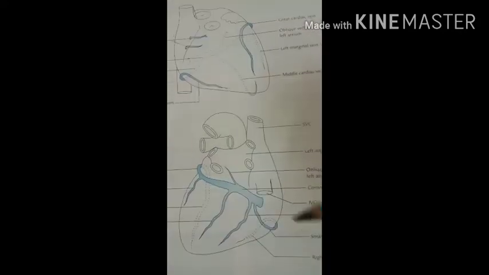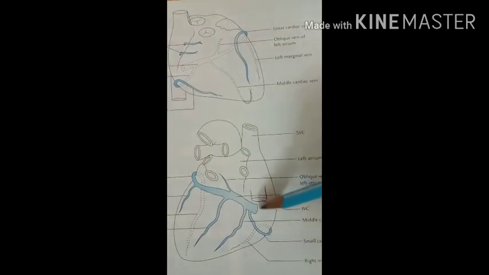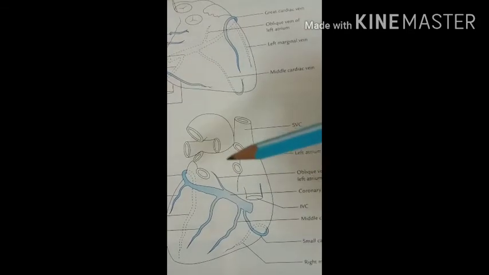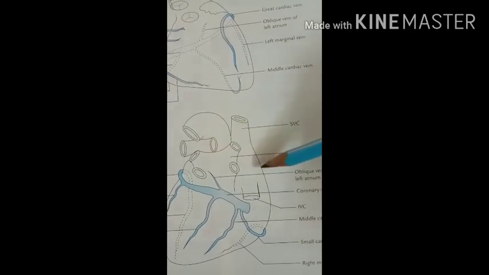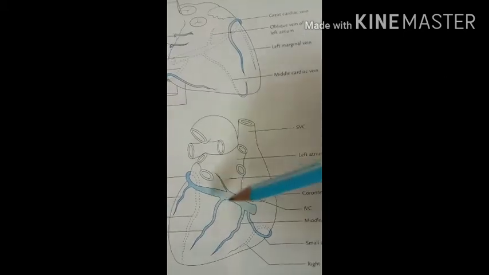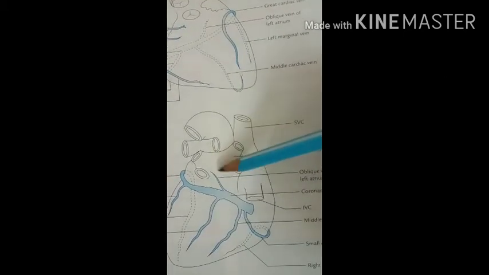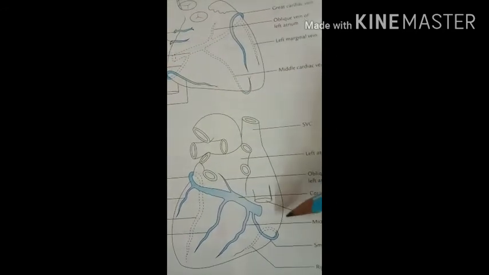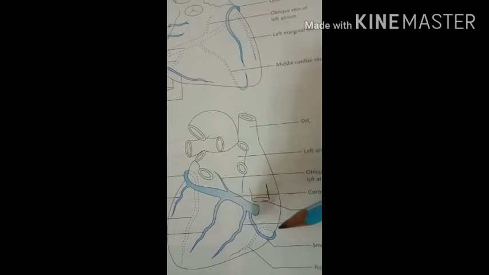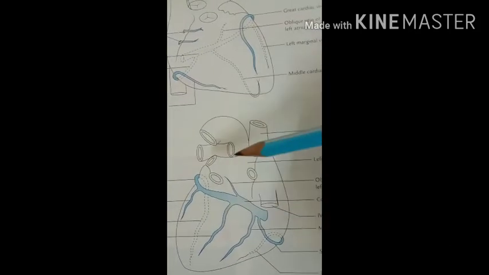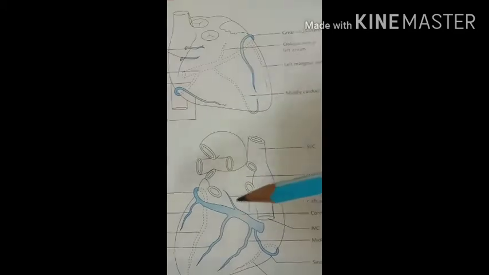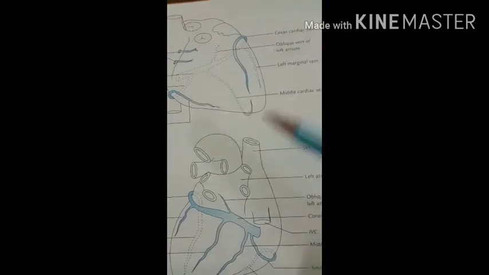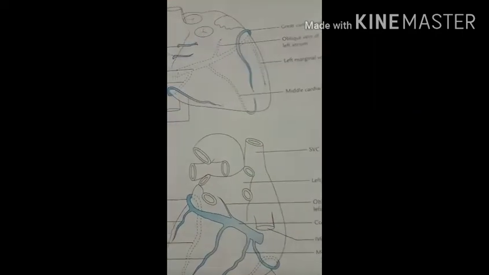Then the coronary sinus. Here you can see the coronary sinus. The coronary sinus is the largest vein of the heart. It is situated in the left posterior coronary sulcus. The length of this coronary sinus is 3 cm, and it ends in the posterior wall of the right atrium and receives the above tributaries of veins, except the anterior cardiac veins and the venae cordis minimae. All the remaining veins enter into the coronary sinus.